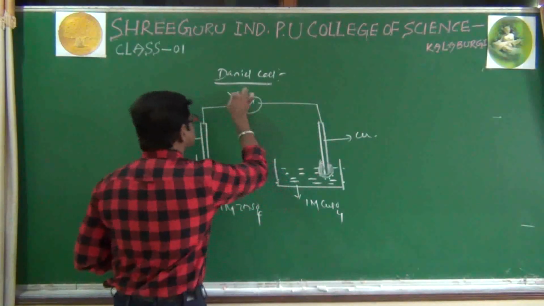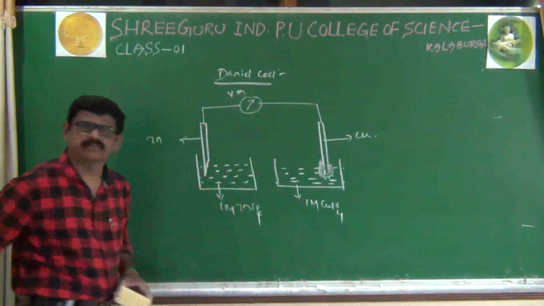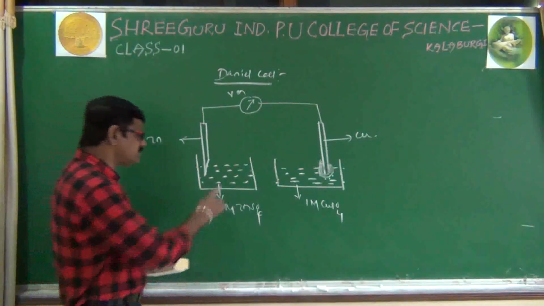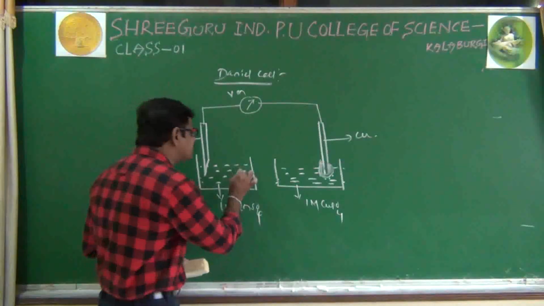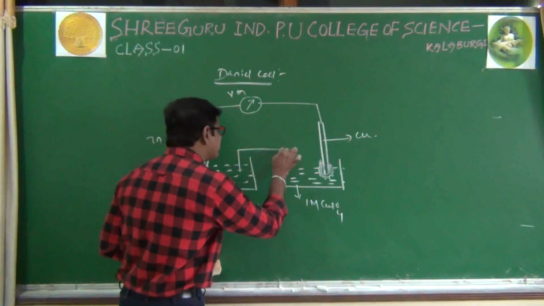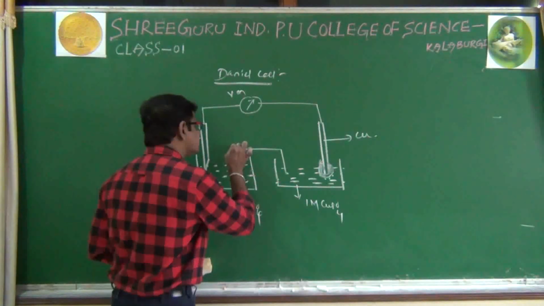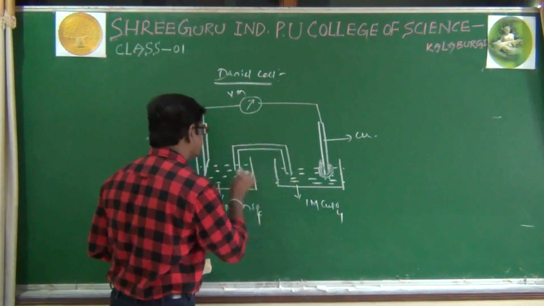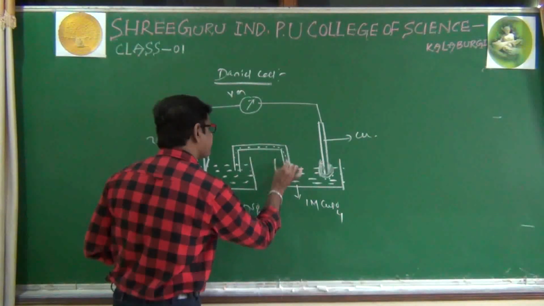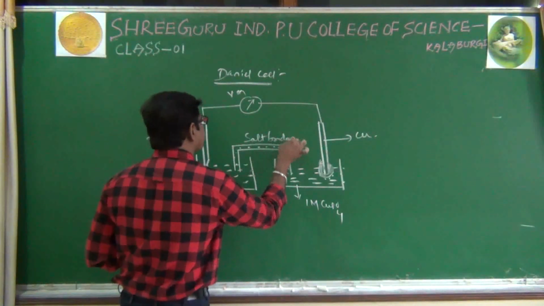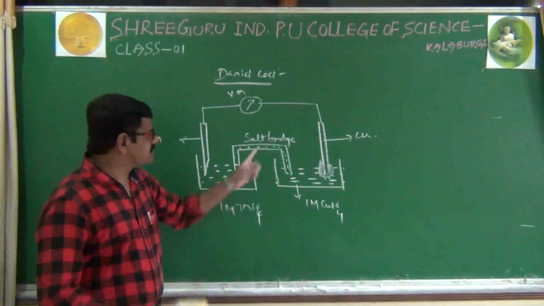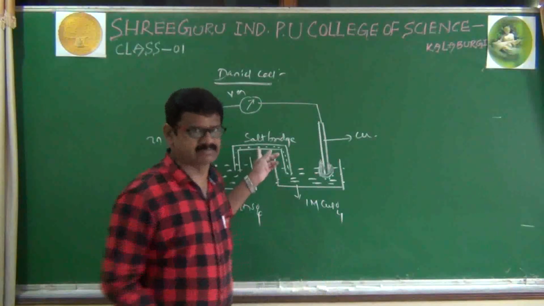It is a voltmeter. Next, both half cells are also connected internally with an equipment that is called a salt bridge. What is a salt bridge and what is its role, we will discuss later.